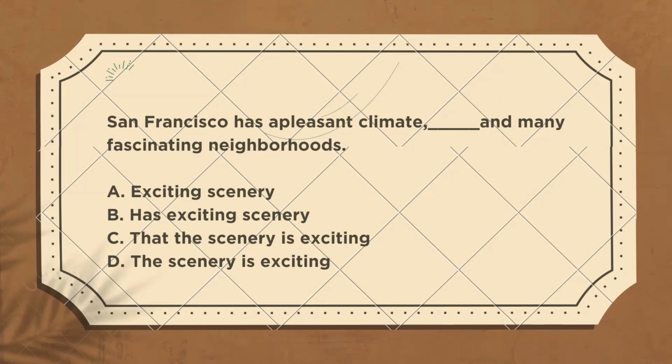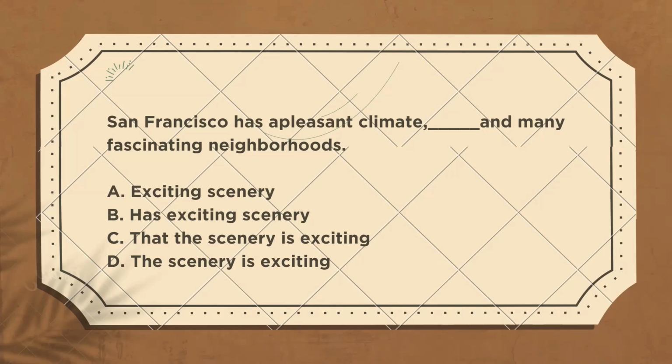The answer for this question is A because the sentence contains a series of three objects after the verb has.